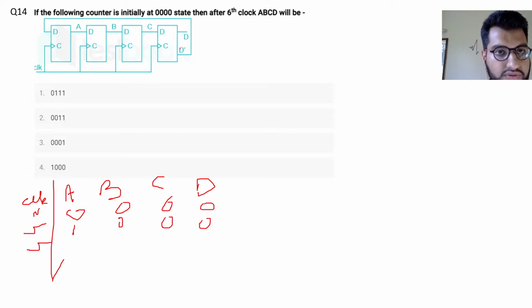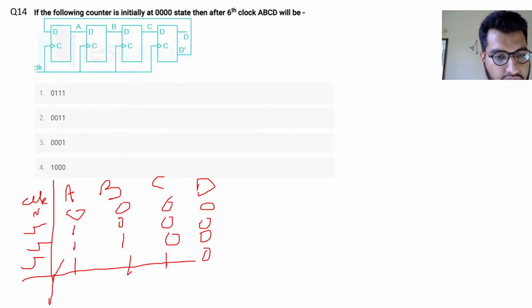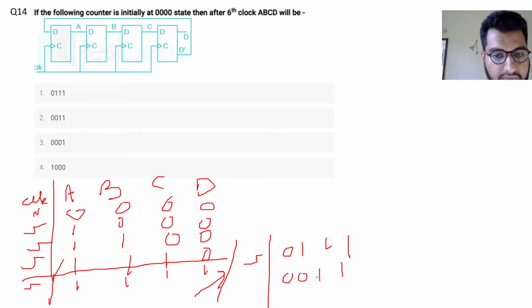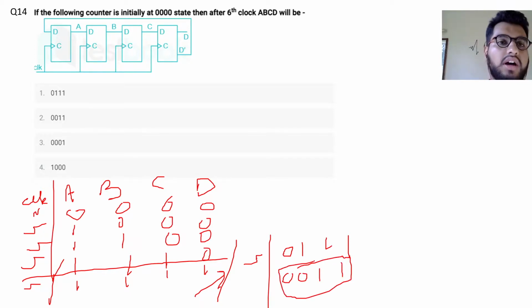Then at the next clock, this one will go here and this one will go here. It will be 1 1 0 0. Then this will happen again, 1 1 1 0. And this is my fourth clock cycle. It will be 1 1 1 and 1. Now what will happen? Now D bar will become 0. I'm writing the next two clock cycles here. D bar will be 0, so it will be 0 1 1 1. And then again it is 0, so it will be 0 0 1 1.